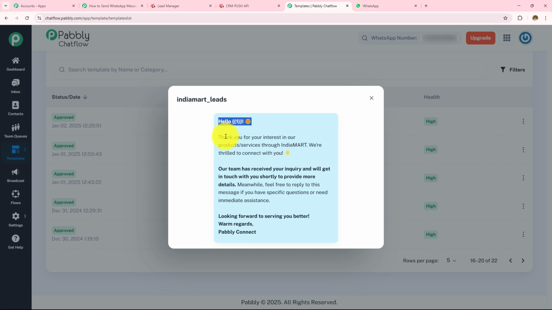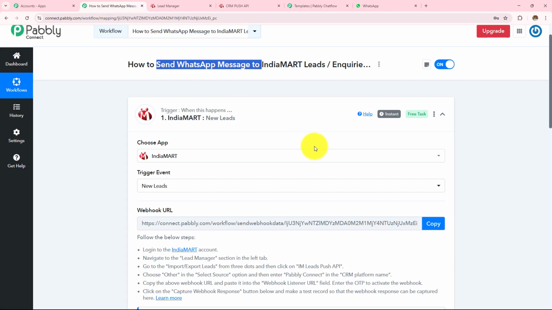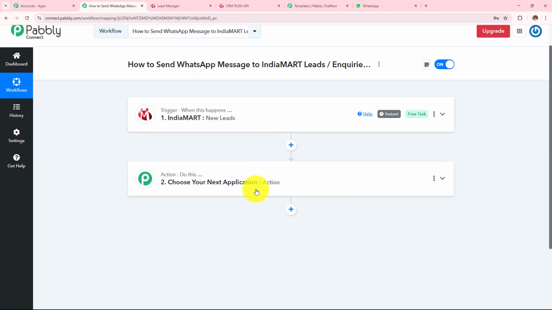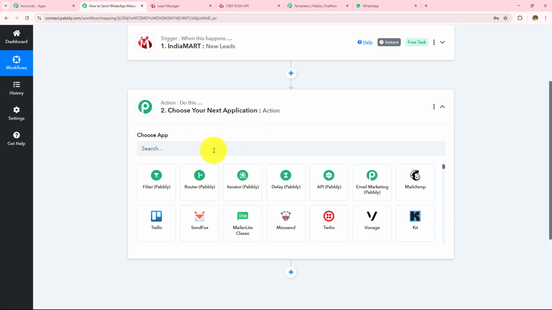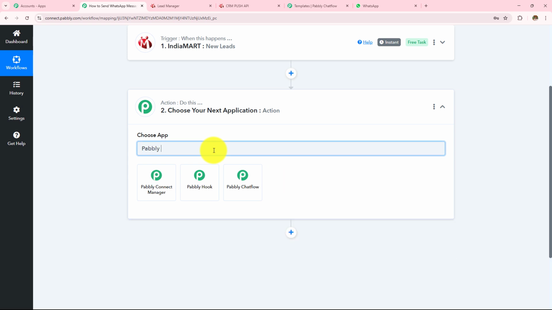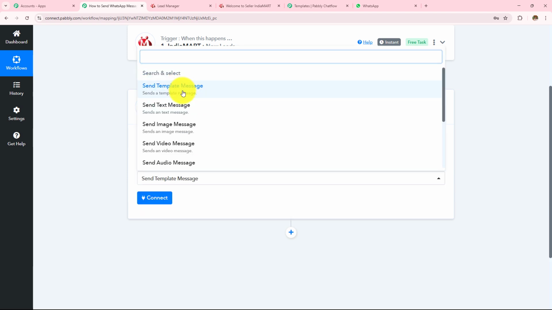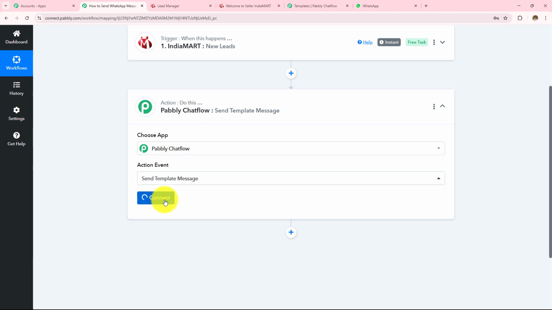So I have written the message, hello, thank you for your interest in our product and services through IndiaMart. And this is how my template looks. Now that I want to send a WhatsApp message, I'll go back to my Pabbly Connect workflow. And then I'm going to click on this add action button and then search for my action application as Pabbly Chatflow. And then in my action event, as I'm going to send the template message, I'm going to select my action event as send template message, and then I have to click on this connect.